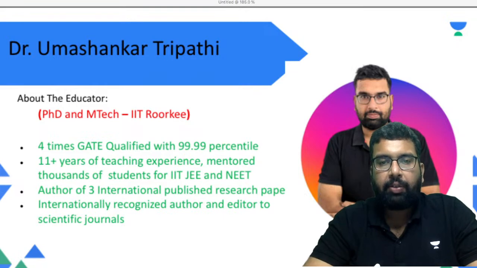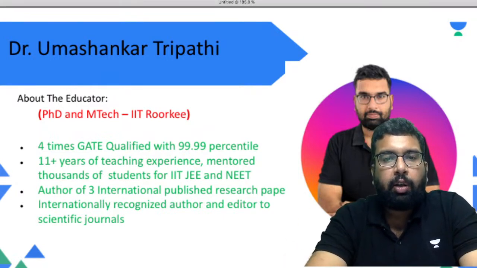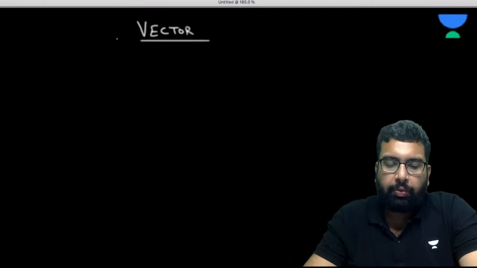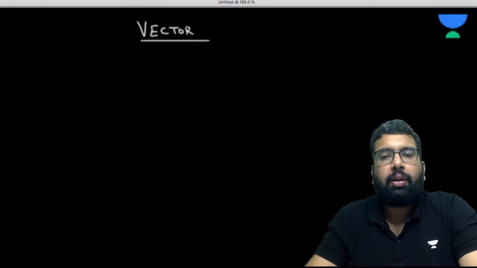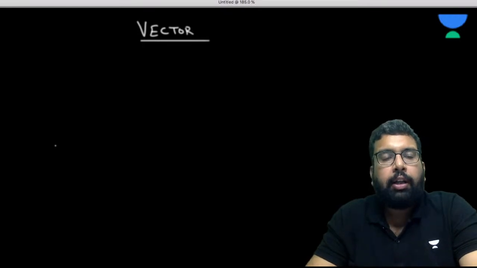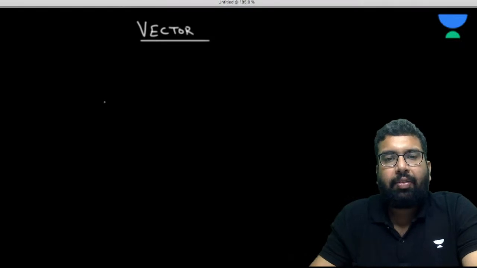So guys, from this session we are starting with the concepts of the vector. Very interesting, very useful, and very important. In physics, there are many physical quantities that are vector quantities, and when we study them, we must understand the basic operations in vectors. So let's start with that.